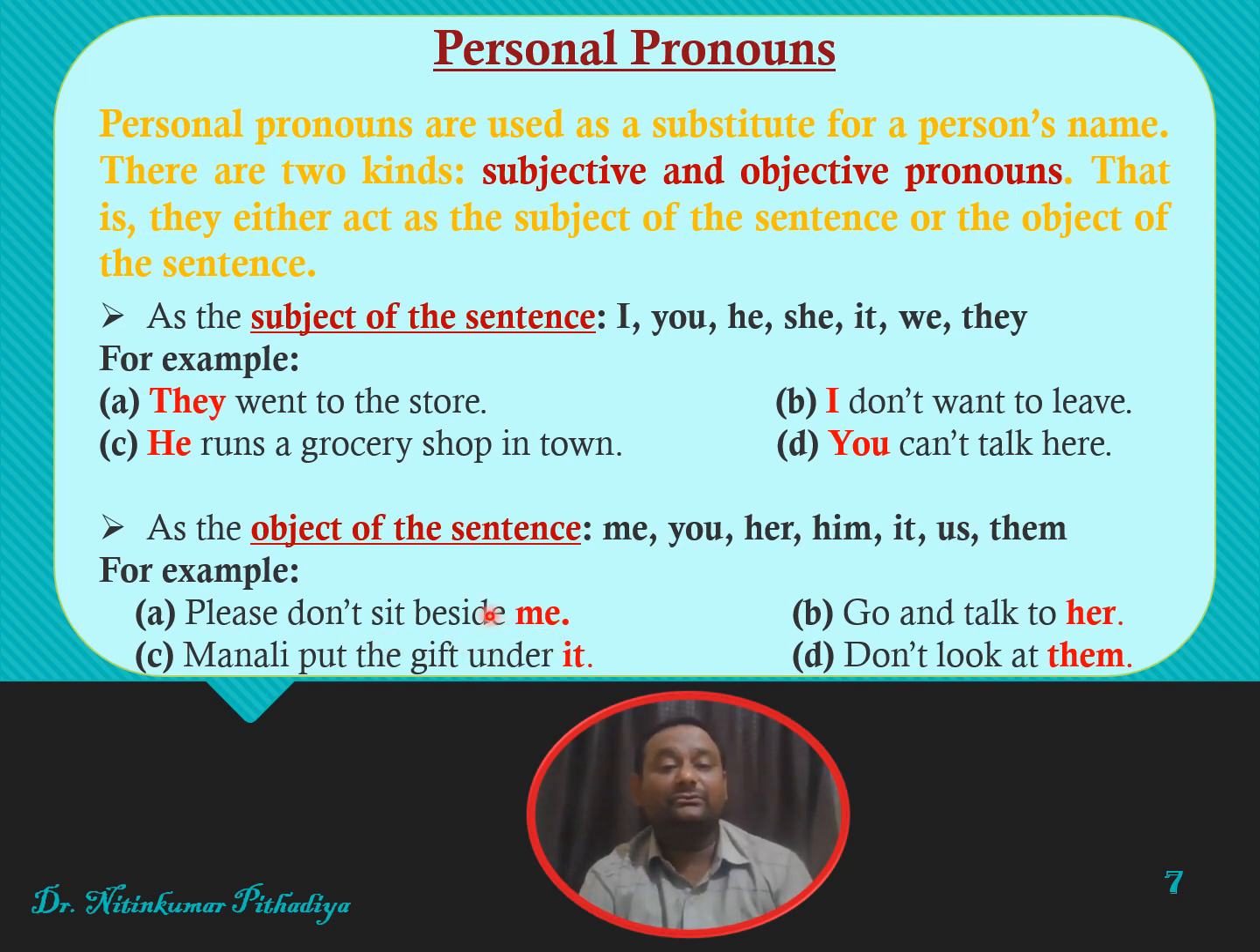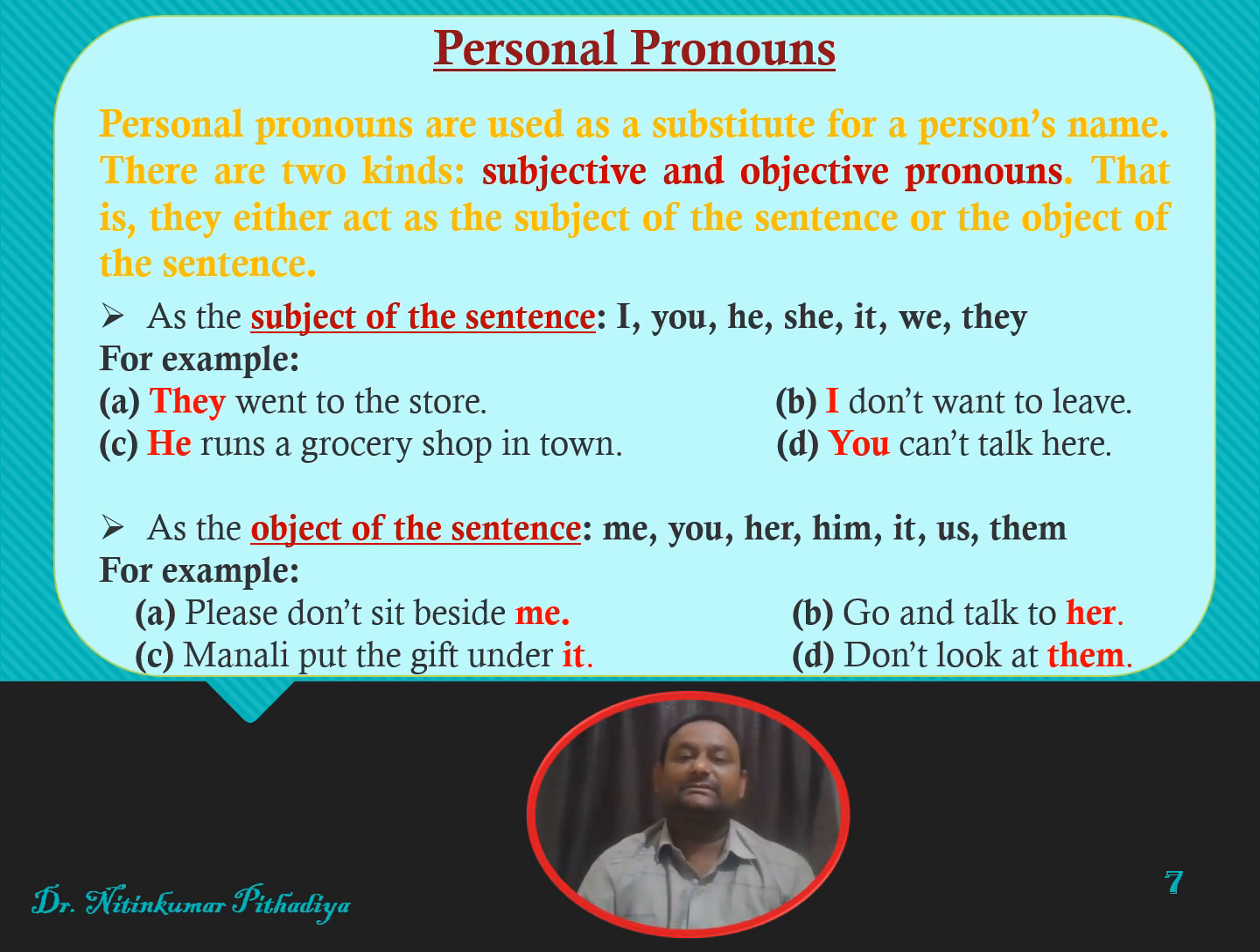Friends, here I cannot use I. I will have to use me. Go and talk to her. Here we cannot use she, but we will have to use her. Manali put the gift under it. And the last one is don't look at them. So friends, these words are used as an object. So they are objective pronouns.